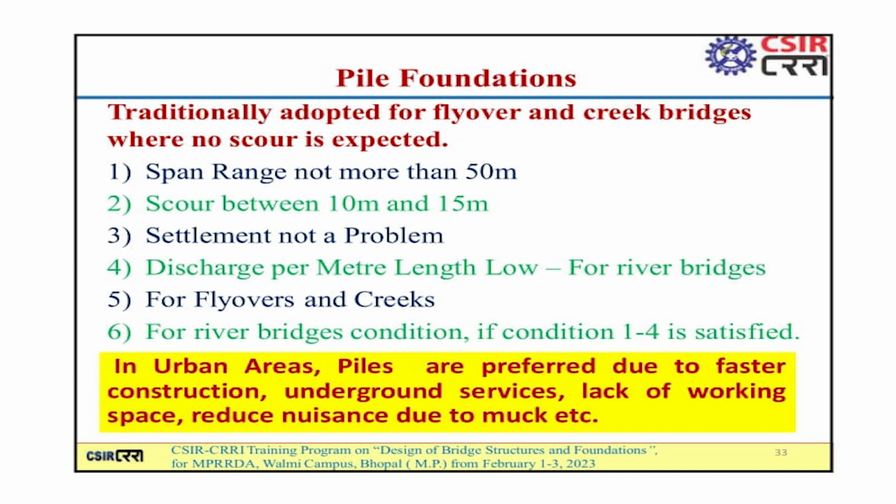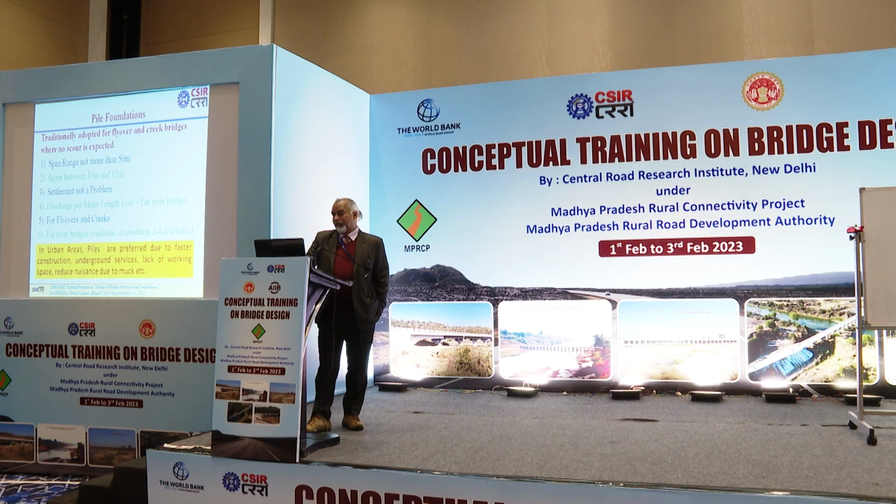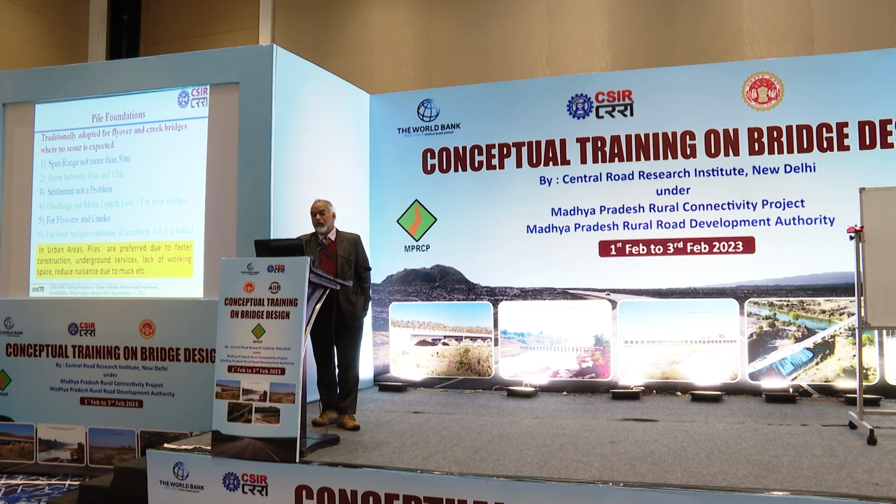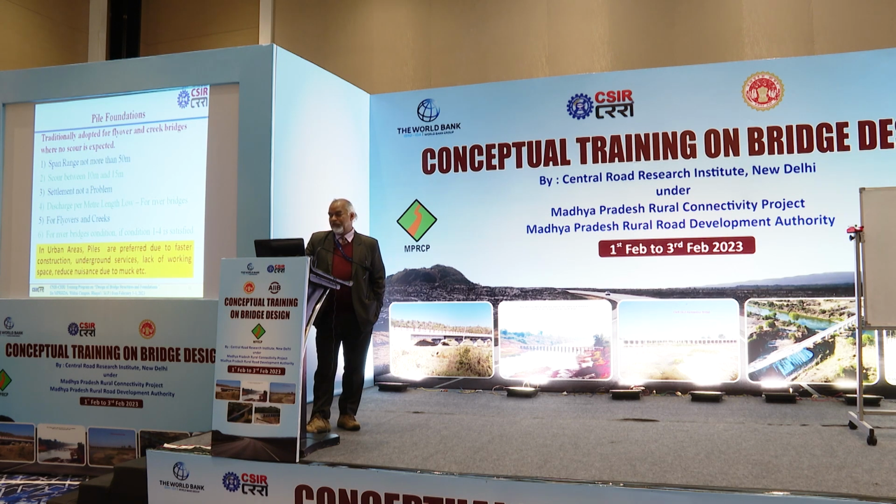Scour depth is between 10 meters and 15 meters only. Settlement of a foundation is not an issue, and discharge per meter length is low in case of river bridges. We can also use piles for flyover creeks. For river bridges, if conditions 1 to 4 are satisfied, then we can use piles also. In urban areas, piles are preferred due to faster construction, presence of underground services, lack of working space, and reduced nuisance due to removal of muck, etc.